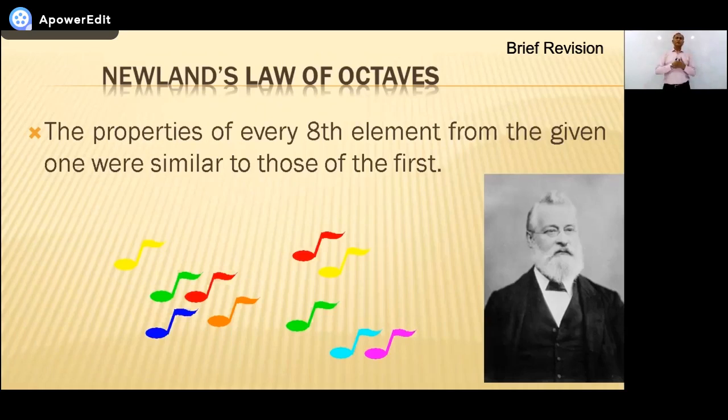In front of Mr. Newlands, elements were spread without any formation, without any order. So what did he do? He arranged all the then known elements in ascending order. Ascending order means he arranged the elements from smaller atomic weight to biggest atomic weight. Okay? And when he arranged them, he came to know that the properties are repeating.